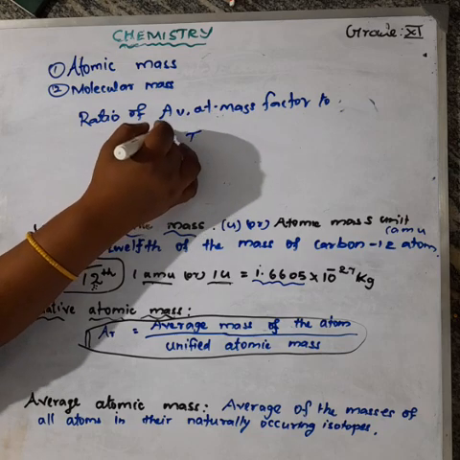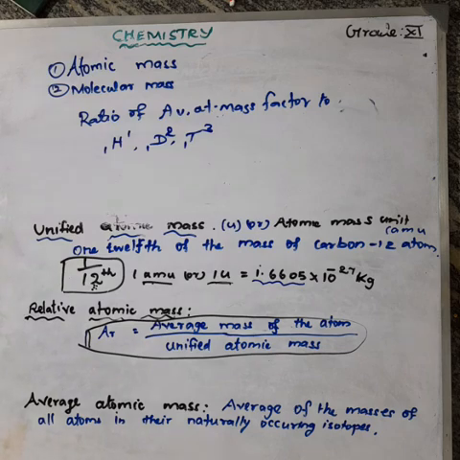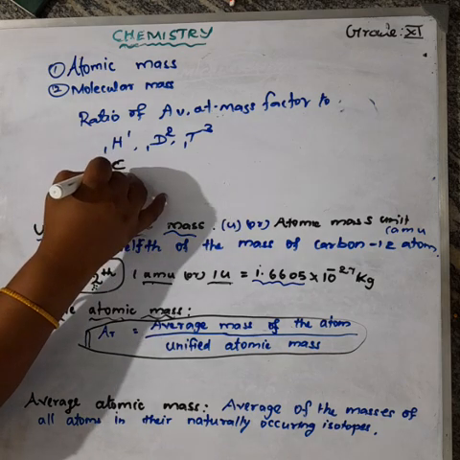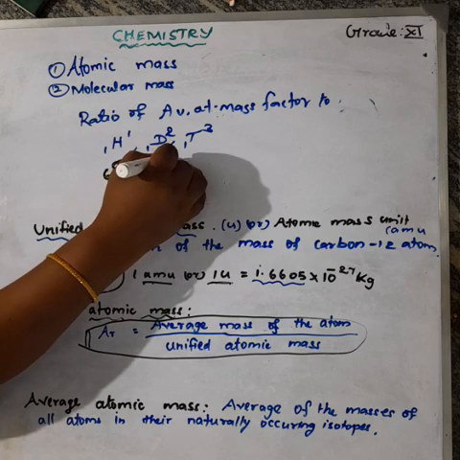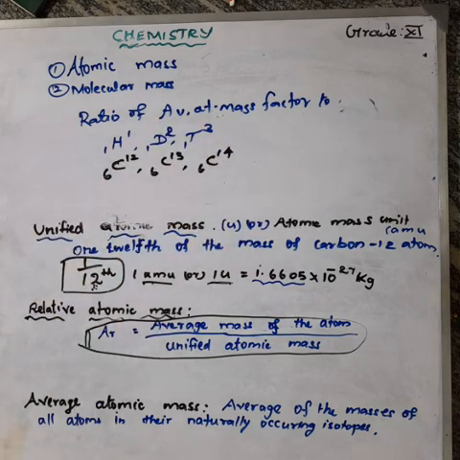What do you mean by isotope? The atoms of the same element having the same atomic number but different mass number. So, when we are considering the carbon atom, carbon has 3 isotopic forms. What are the 3 isotopes? Carbon 12, carbon 13, carbon 14. Okay, these are the 3 isotopes of carbon.